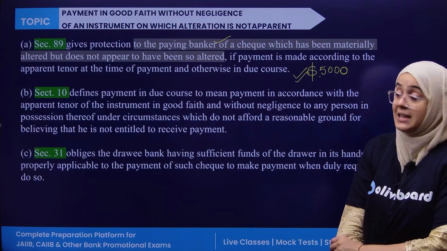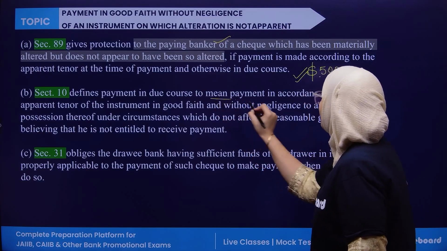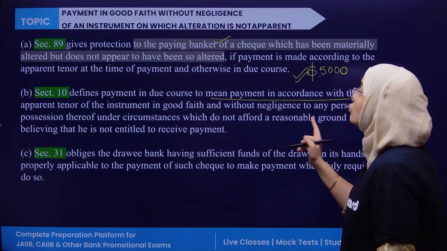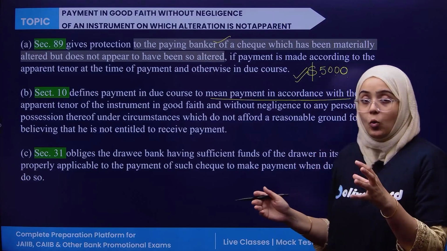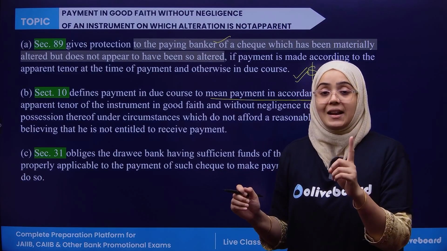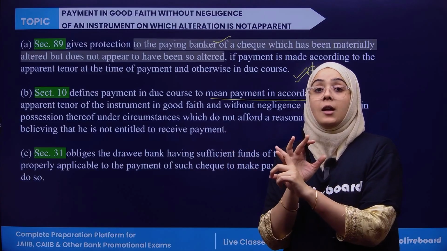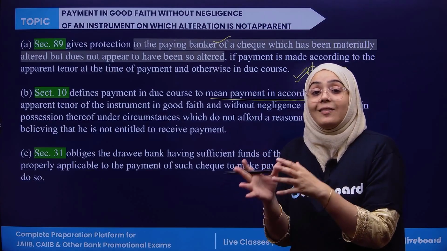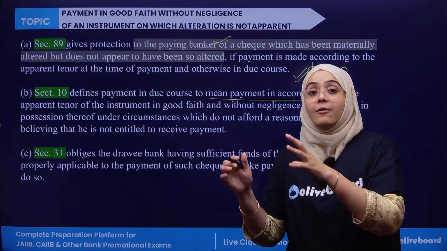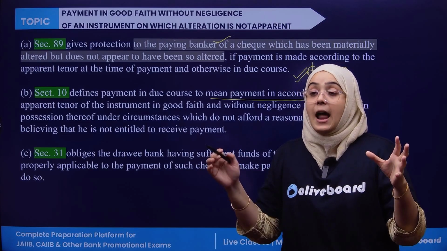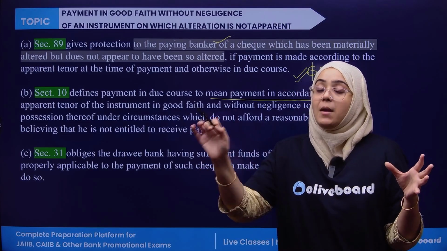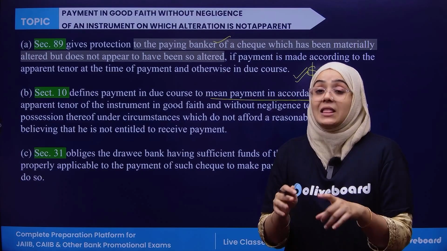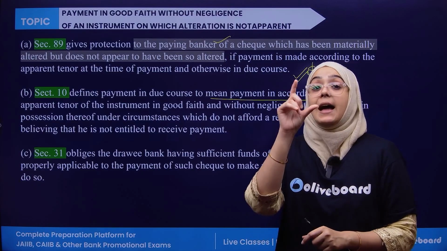Okay. Section 10 defines payment in due course. It means payment in accordance with the apparent tenor, in good faith, without any negligence, to the person in possession. Now, payment in due course involves, first of all, the payment to the person directly or the payment to a person who is associated with that firm. For example, if the payment is made to the ABC company and A is an employee of that company, if the payment is made to A, it is also said to be payment in due course, in good faith without any negligence, as well as with the apparent tenor.